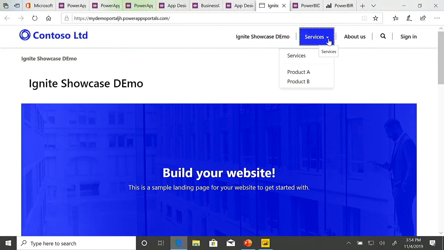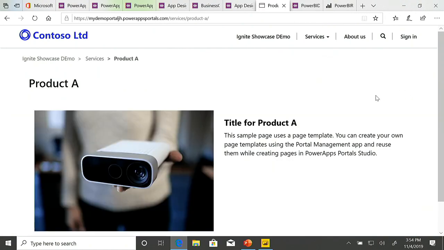And you can see I can come in, have a look at the services, jump onto the other pages, and I've got a full web page out that I've built and used inside there.